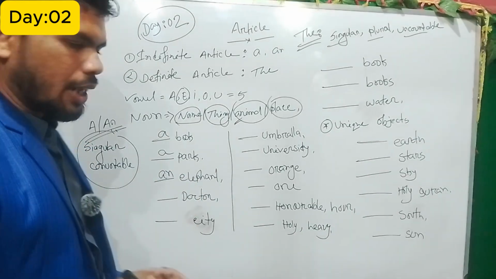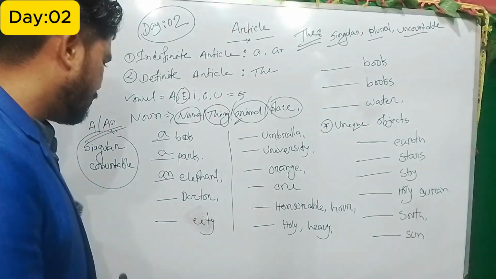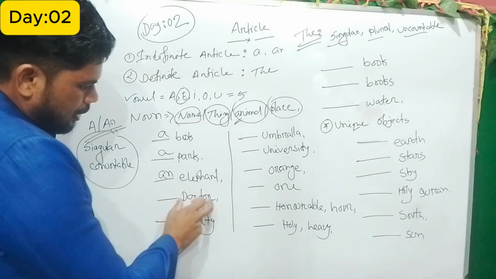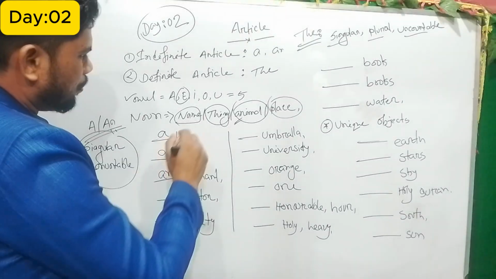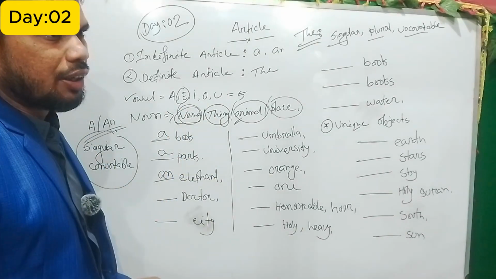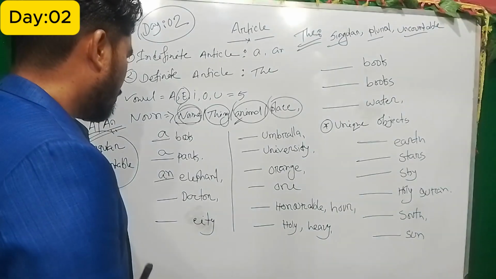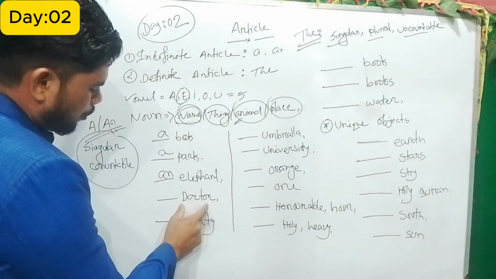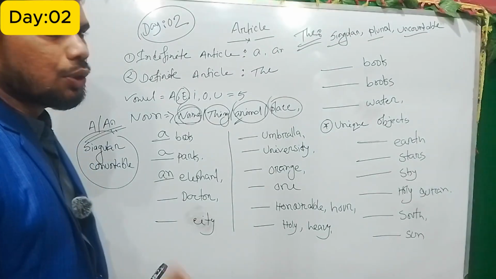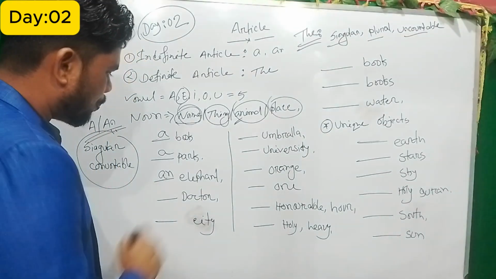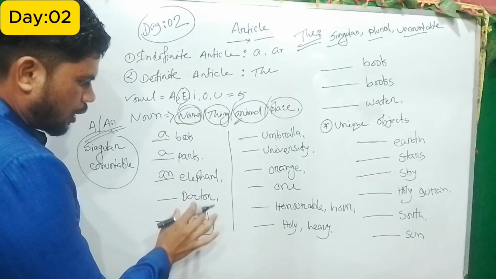So I hope that you understand very well. So now the next word comes doctor. So doctor, it actually refers to any person. So this word starts with the letter D. So D, we know that it's a consonant, so we have to put in front of the word doctor